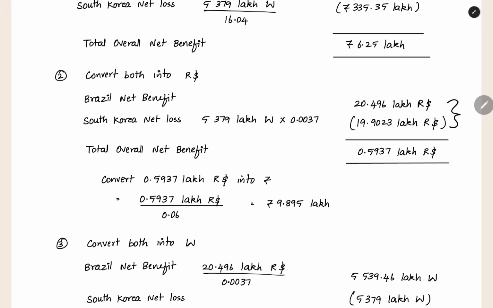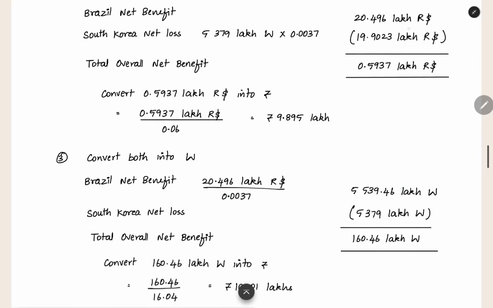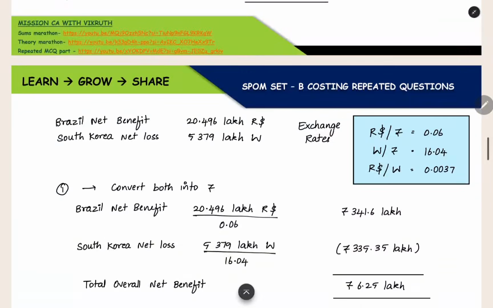The net benefit we can calculate. Brazil net benefit is 20. South Korea is 19. So from this 0.5 lakh we are getting the net benefit. Net benefit is positive. It is good for the company. Now this benefit is in R dollar. This we are going to finally convert into rupees. What we are going to do? We are going to convert the R dollar benefit into rupees. So we have to find out a rate where R dollar and rupees both are there.